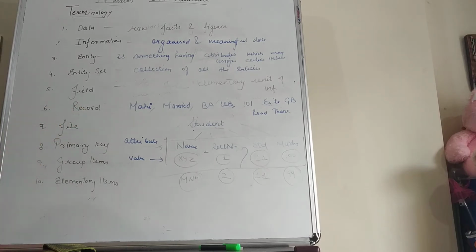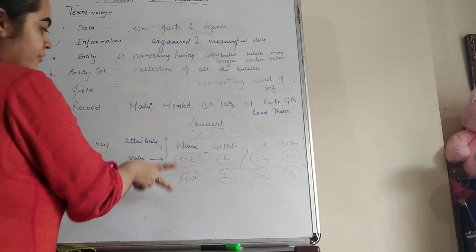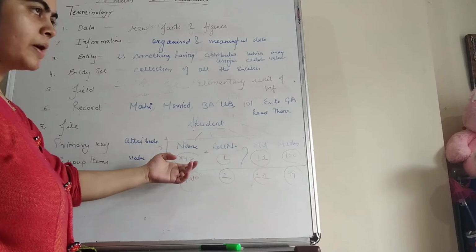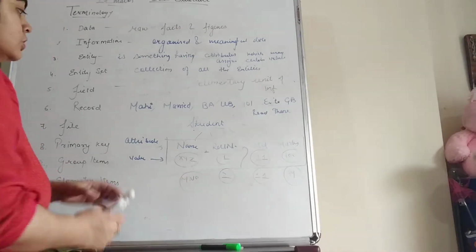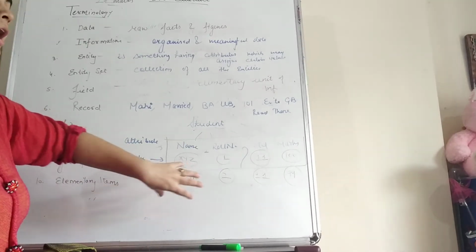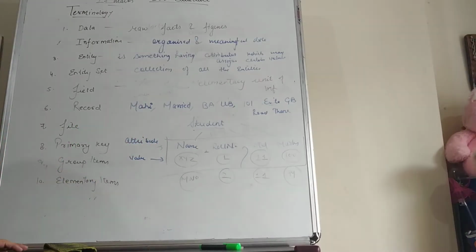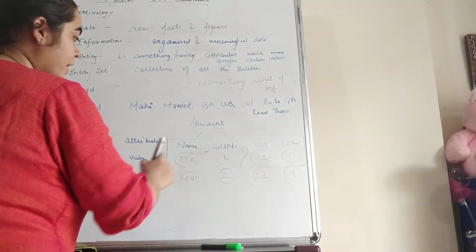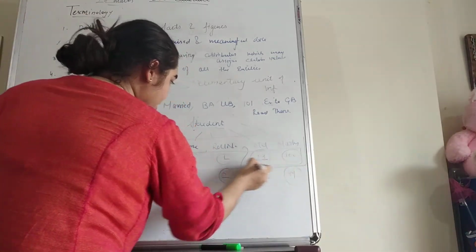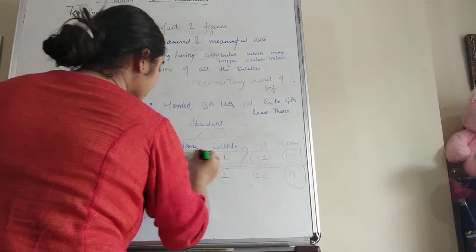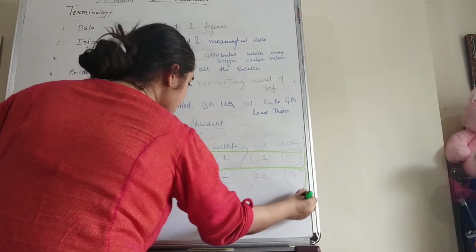Next one is a record. Students, record is a collection of field values of the given entity. You can see here we have two students in this table. First student with name XYZ, and second student with name MNO. XYZ is a single field while MNO is another field. Record is a collection of all the fields of a given entity. So for XYZ, this is one record, and this one is the second record. So in this table we have 2 records.